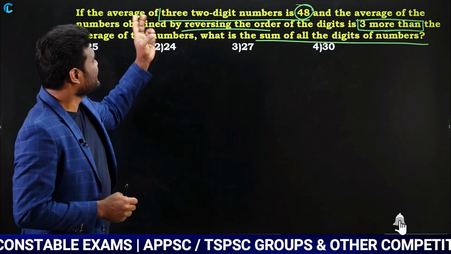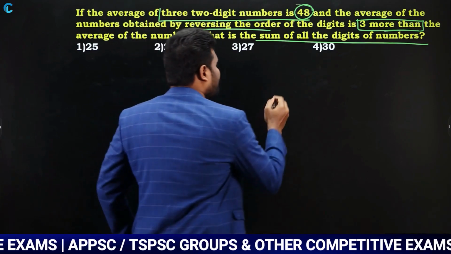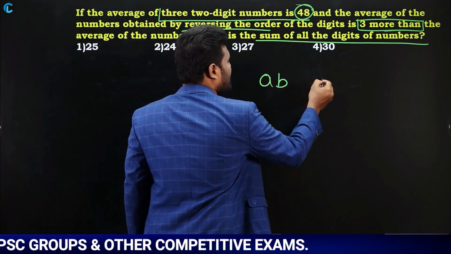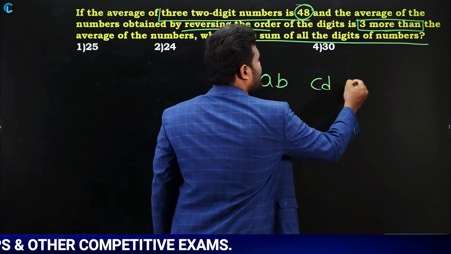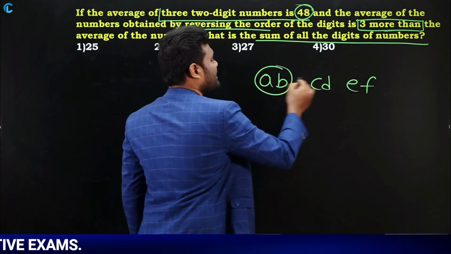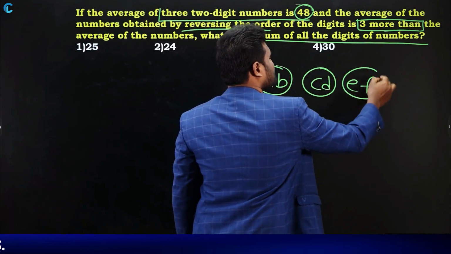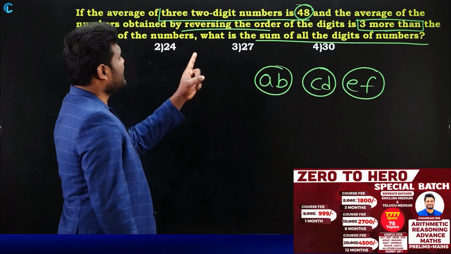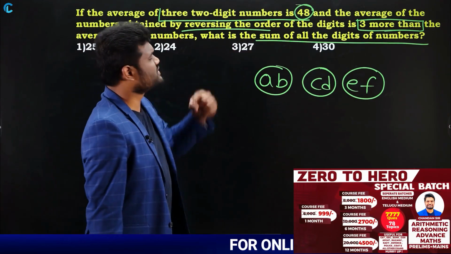Now the question is saying 3 2-digit numbers. Now what I will do? I will assume the 3 2-digit numbers as AB, CD, EF. 3 2-digit numbers. Now one number is AB, another number is CD, and another number is EF. So when I say in this question it is said that the average of these numbers is 48.